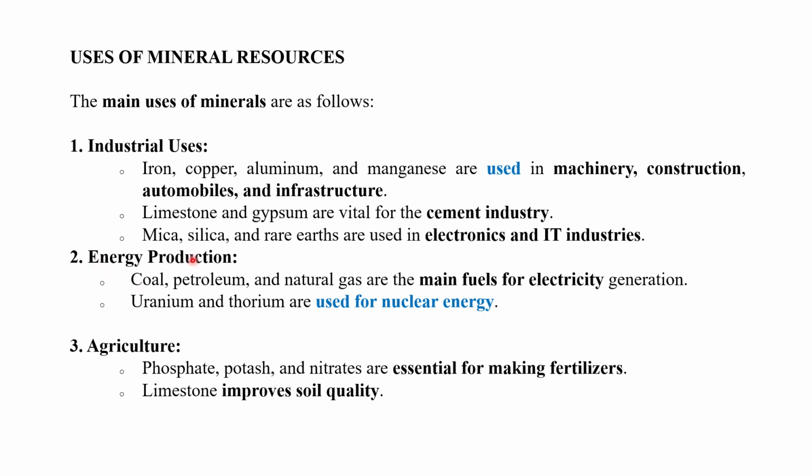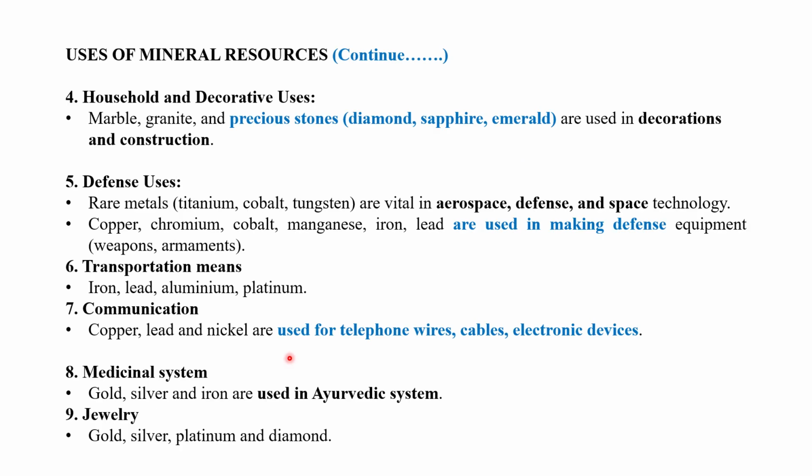The next one is energy production. Coal, petroleum, and natural gas are the main fuels for electricity generation. Uranium and thorium are used for nuclear energy. For agriculture, phosphate, potassium, and nitrates are essential for making fertilizers. Limestone improves soil quality. Next, household and decorative uses. Marble, granite, and precious stones like diamond, sapphire, and emerald are used in decorations and construction.